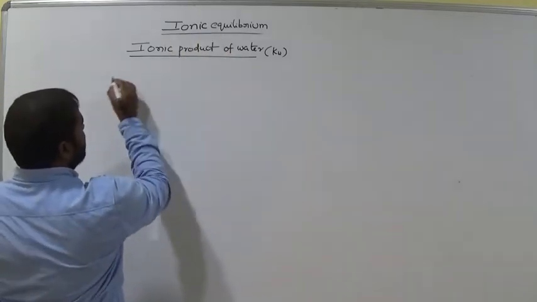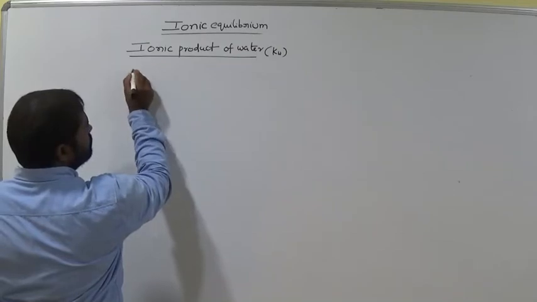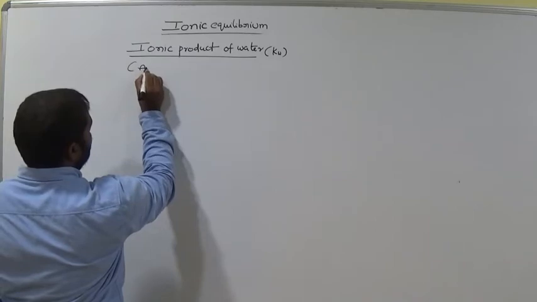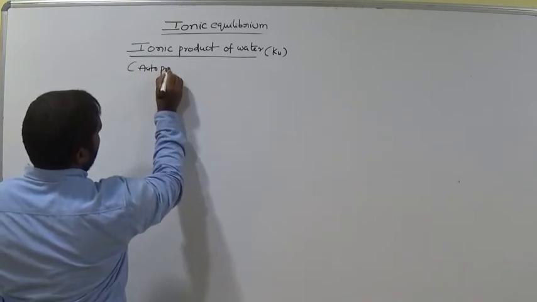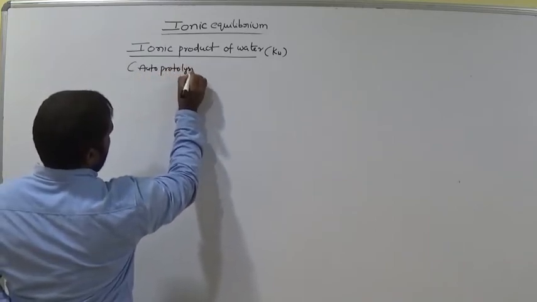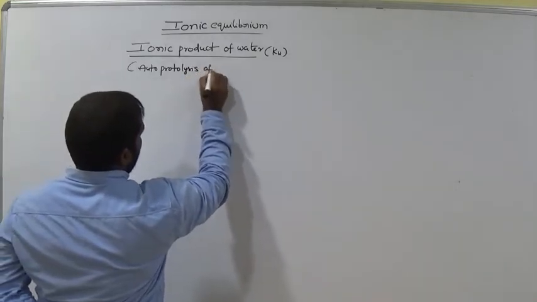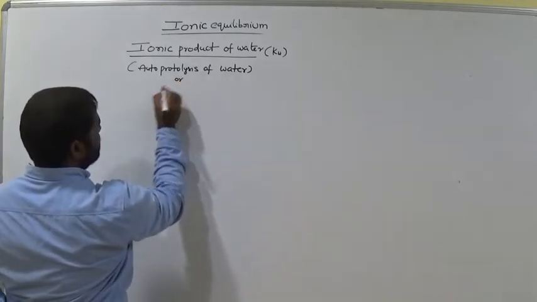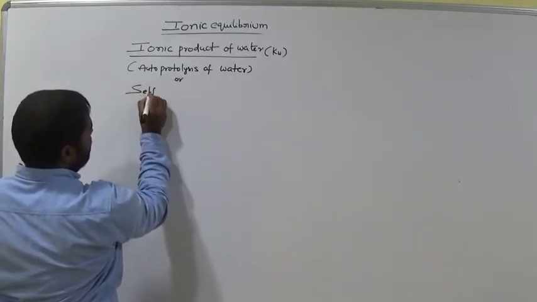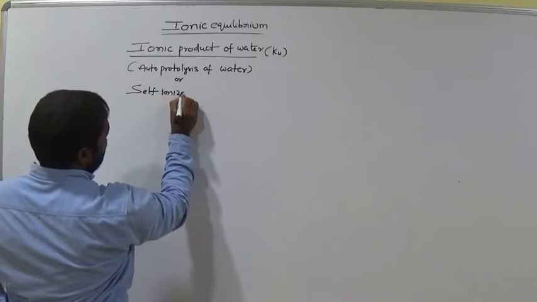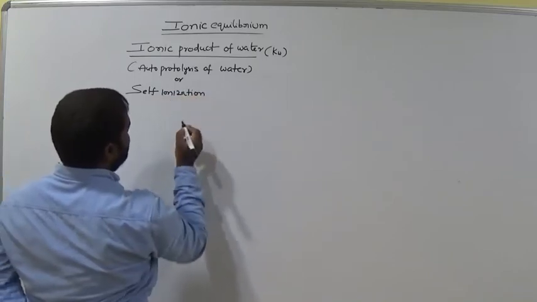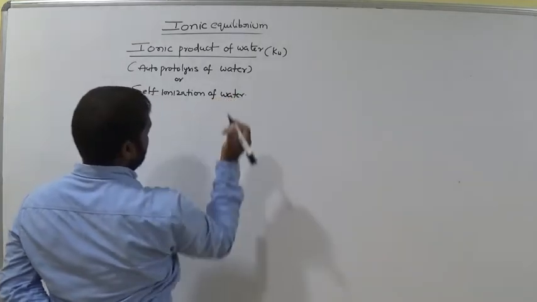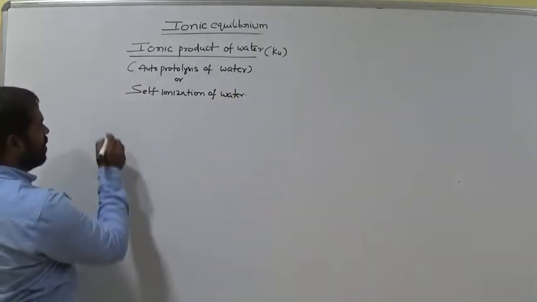We also call it autoprotolysis of water, and also self ionization or dissociation of water. All are the same.